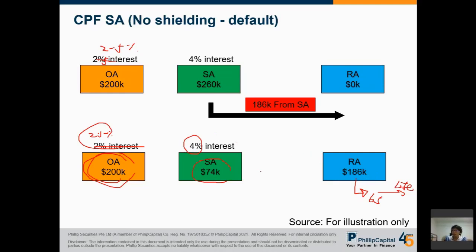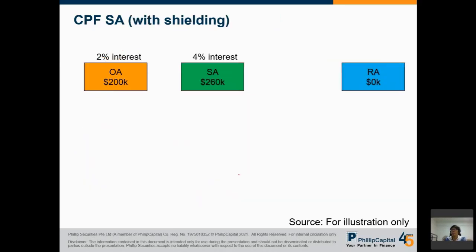What we want to do is change this allocation. I want higher savings here because I want to get higher interest. I still want to have some savings, but lower savings here, because for the lower-interest account I want lower savings, and I want higher savings in the higher-interest account. So this is what you can do, just a few weeks before you turn 55. You don't tell me at the last minute, like tomorrow you turn 55, today ask me to do this for you.